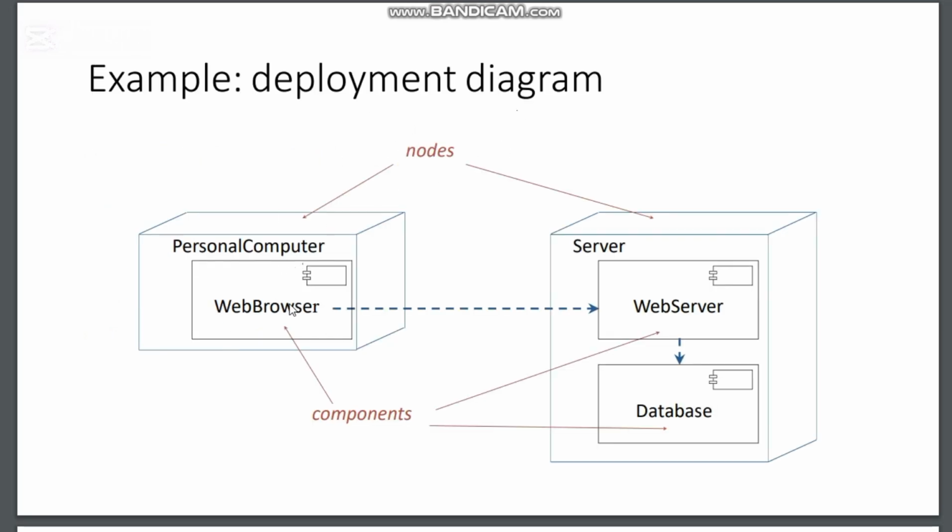Here we have a web browser on the personal computer. As I told you, this is on the client side, and this is on the server side. Here it has the web server, and we also have the database, as in the three-tier architecture. These three are components. This is the dependency, and this has a dependency on the database as it is taking data for the code.